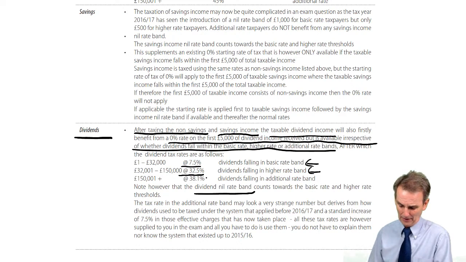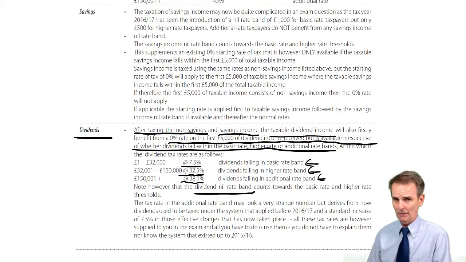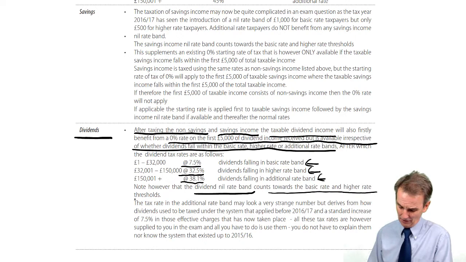32.5% will then apply. Go further up into the additional rate band, and then we're talking about 38.1%. Now, as we've said, that dividend nil rate band will apply irrespective of whatever level of taxable income we have. But in determining the tax bands available to each source of income, the dividend nil rate band does count towards the basic rate and higher rate thresholds.